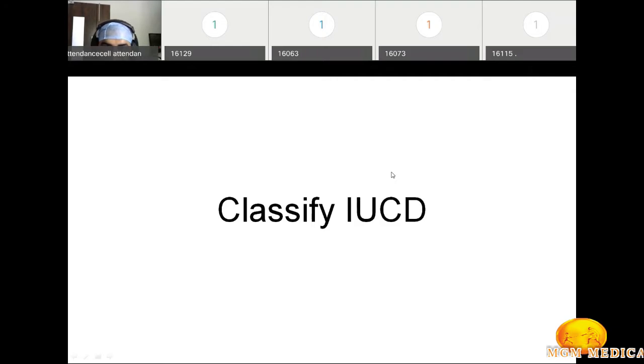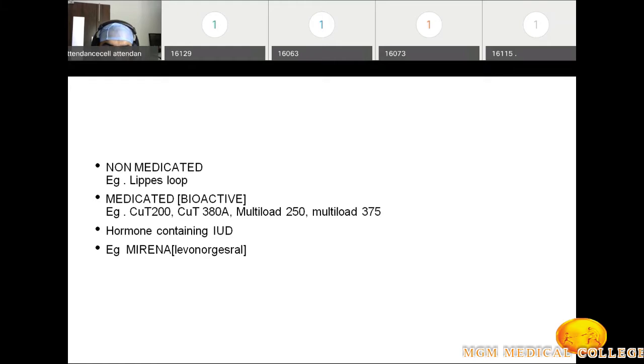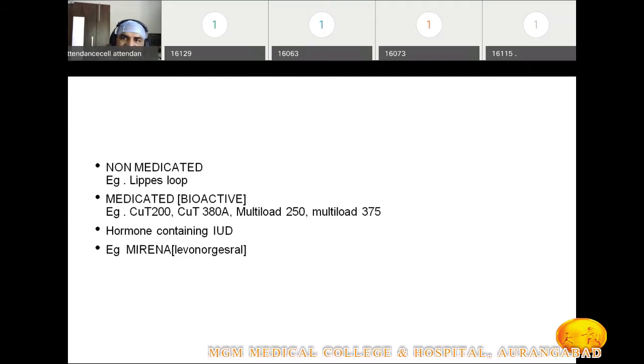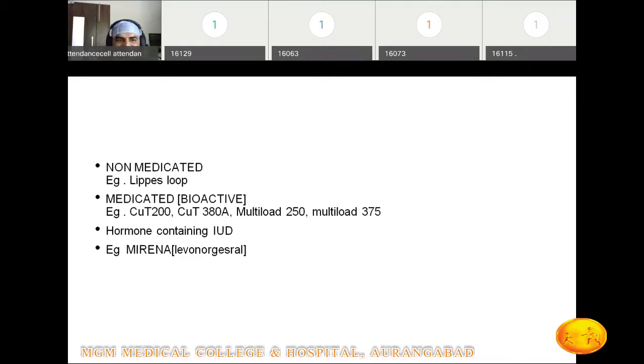Okay. Classify intrauterine contraceptive devices. Previously there were open intrauterine devices and closed intrauterine devices. But nowadays we classify them as non-medicated, medicated, that is also called bioactive, and then third important is the hormone-containing intrauterine devices. So basically three types: non-medicated, medicated, and hormone-containing intrauterine devices.